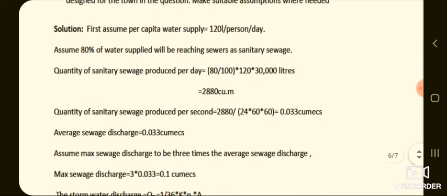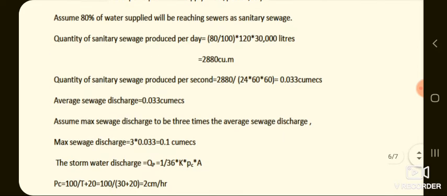First, come to the solution part. First, assume per capita water supply as 120 LPCD. Assume 80% of water supplied will be reaching the sewer as sanitary sewage. Therefore, the quantity of sanitary sewage produced per day will be equal to 2880 cubic meter.